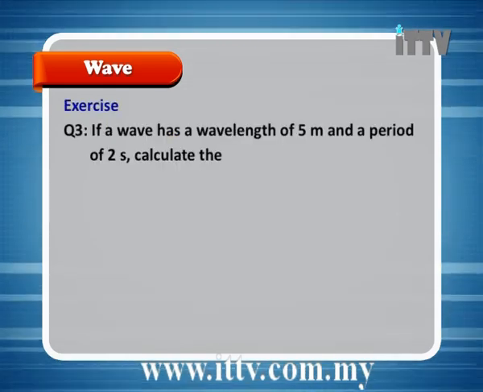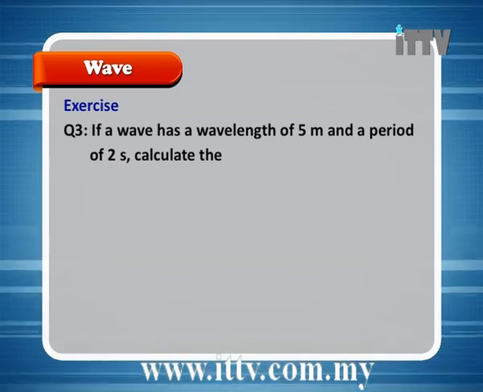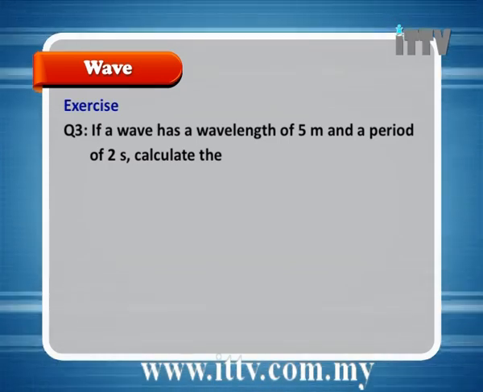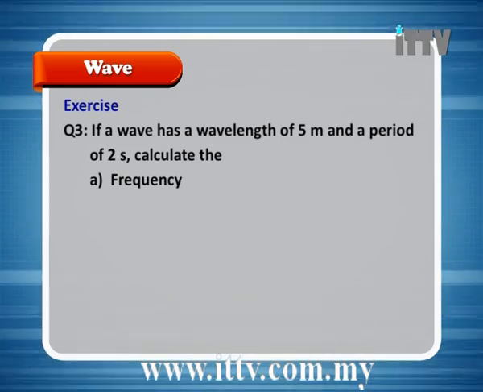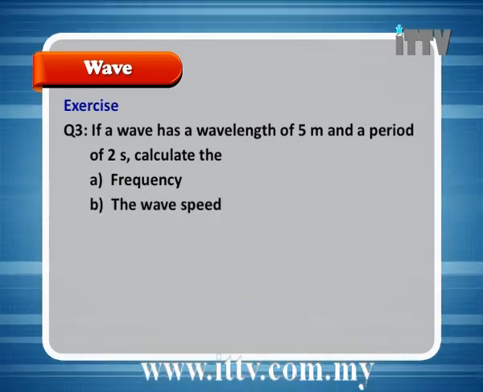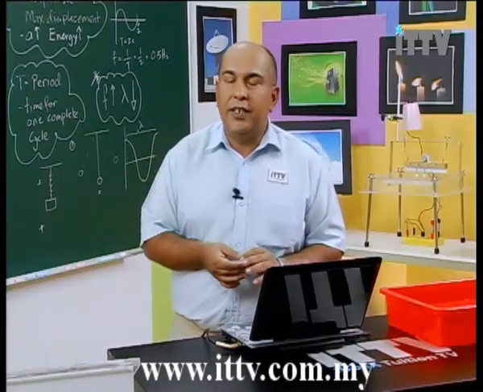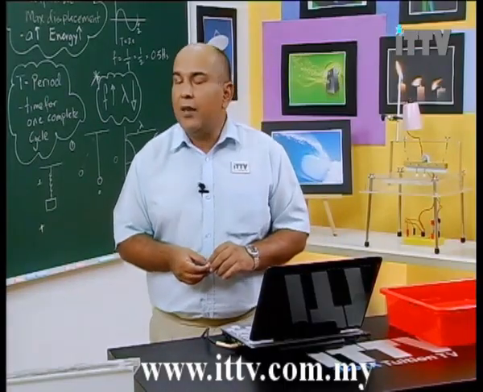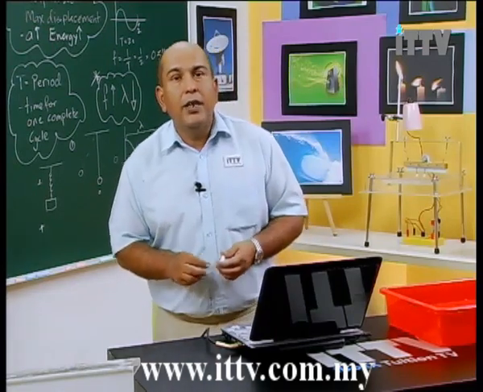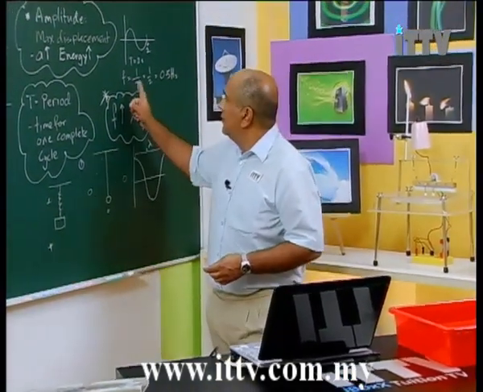Let's try one more. If a wave has a wavelength of 5 meters and a period of 2 seconds, calculate the frequency and the wave speed. So we want to calculate two things here, frequency and wave speed. Now, in order to calculate the frequency, we need to return to this formula over here.